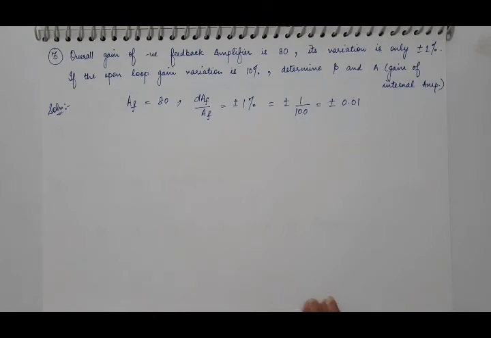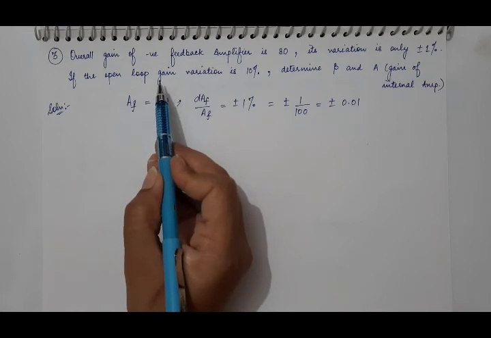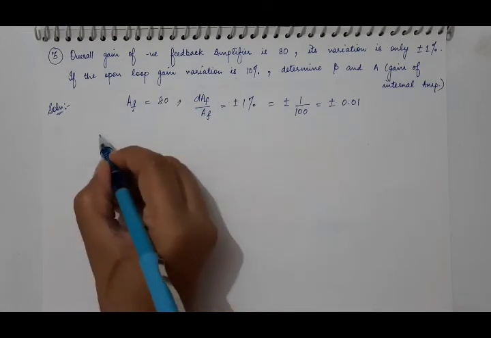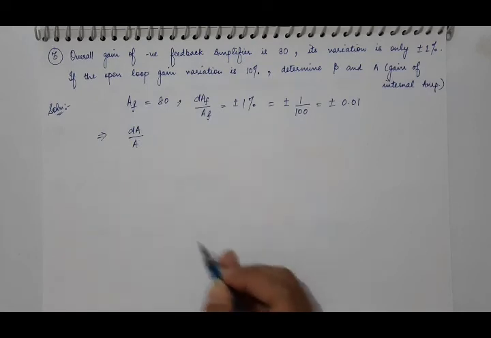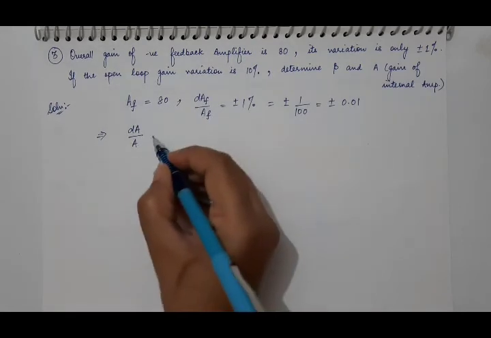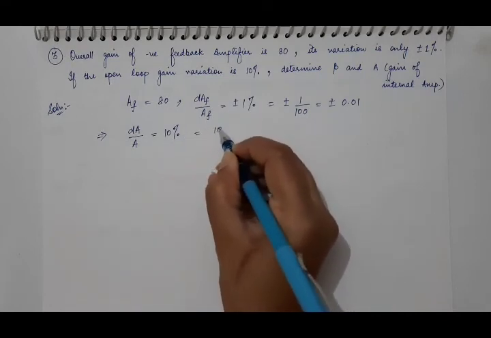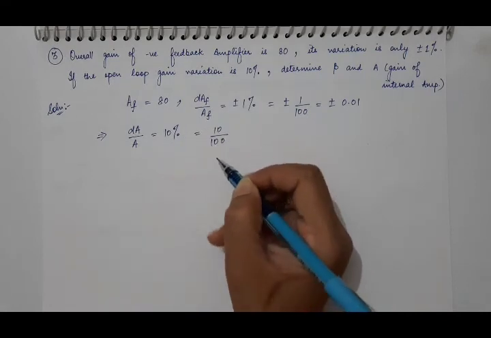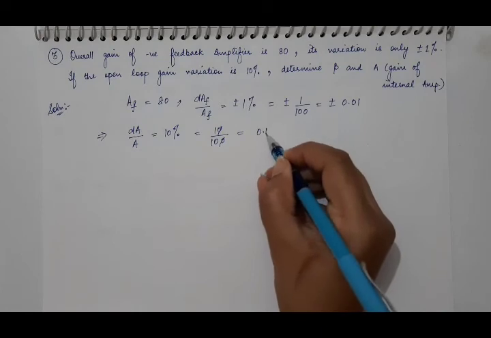And then we have given that the variation in the open loop gain, or you can say the internal gain, is 10%. What is internal gain or open loop gain? It is A. So the fractional change in A is 10%, means 10 by 100, so it is equal to 0.1.